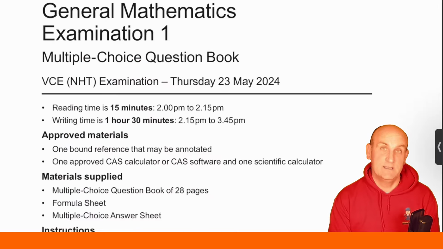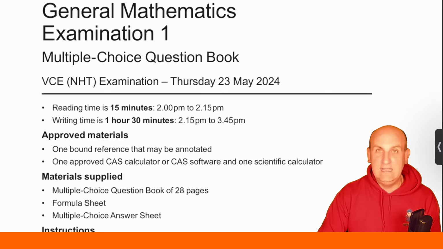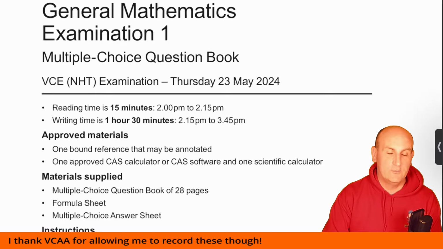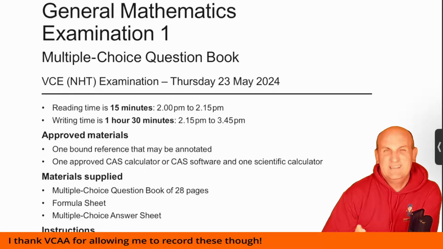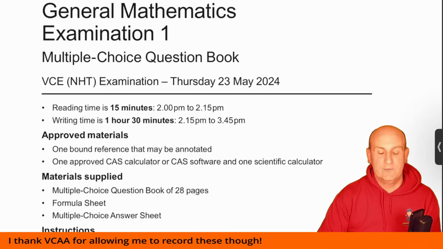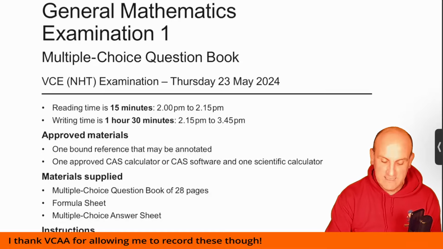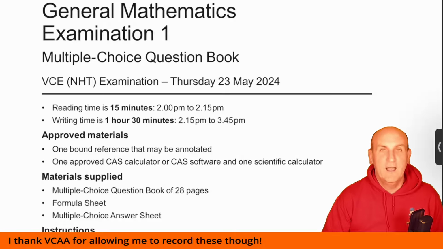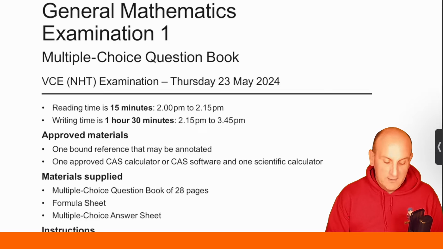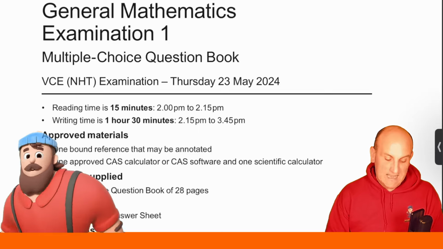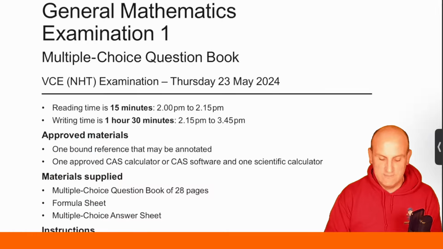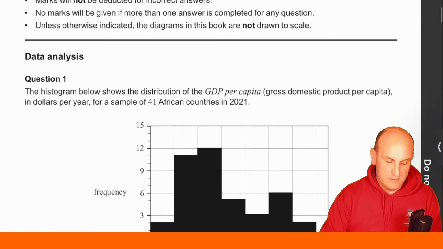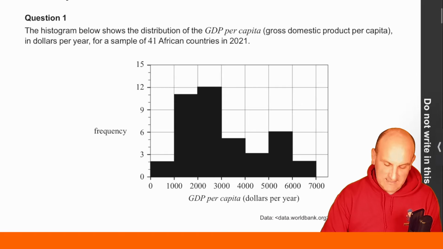Now, obviously, these are going to be my suggested solutions. I do not have any link to the VCAA or to the Northern Hemisphere writers, or I don't correct this. So basically, these are just my suggested solutions, hoping to help you out. If I do make a mistake, and that's highly likely, well, hopefully not, I'll put it in an errata below or on maffsguru.com. As you can see, this was a 1 hour and 30-minute exam with 15 minutes reading time.